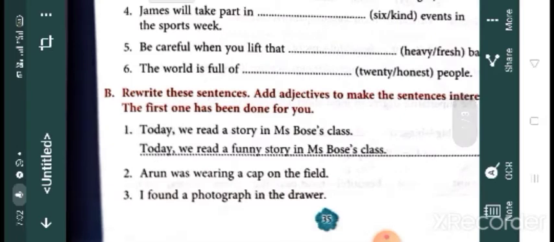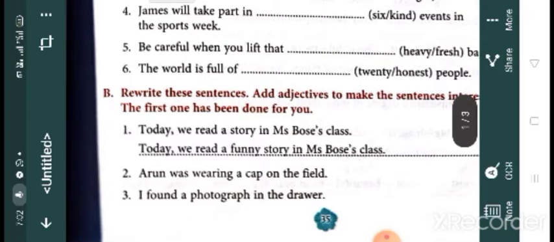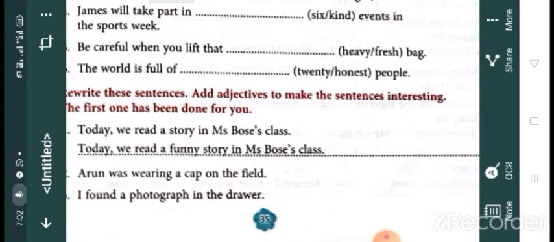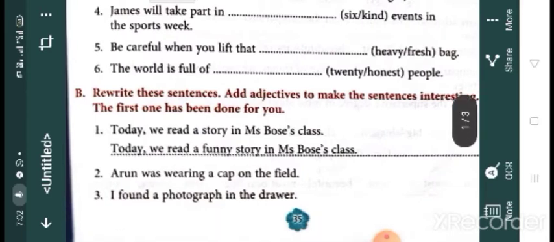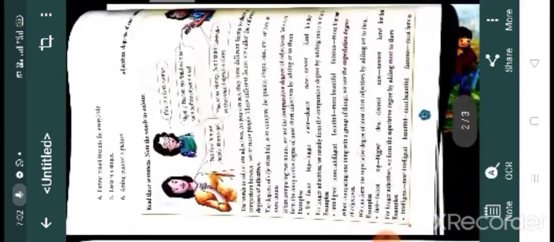Second one, Arun was wearing a cap on the field. So Arun was wearing a nice cap. You can write nice, red or whatever suits cap. Okay. I found a photograph in the drawer. So I found an old photograph in the drawer. Children, I am not compelling you to copy what I am giving you. You can use any suitable adjective.